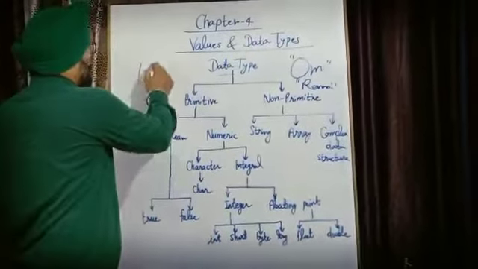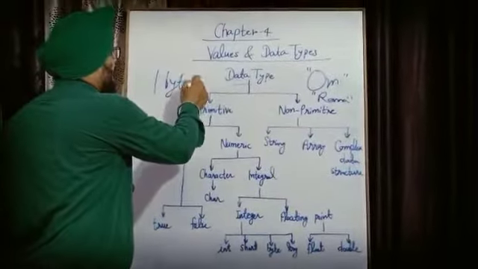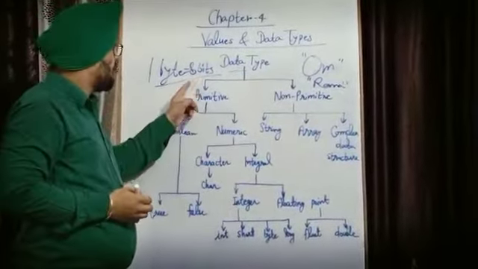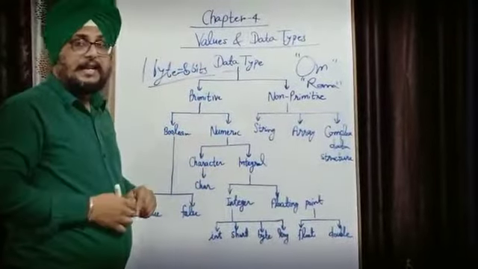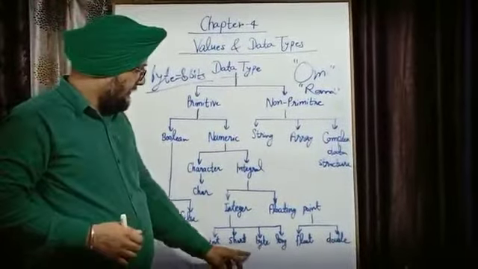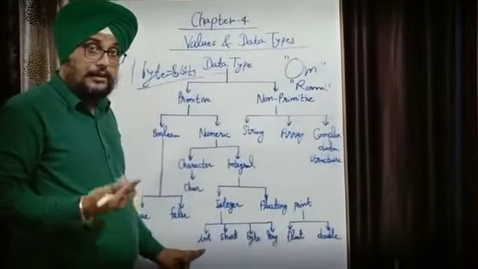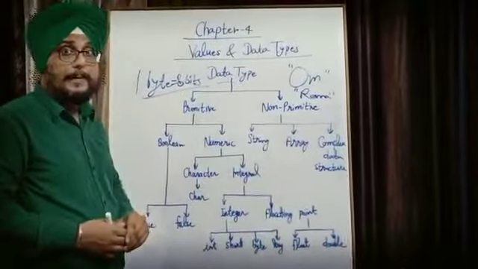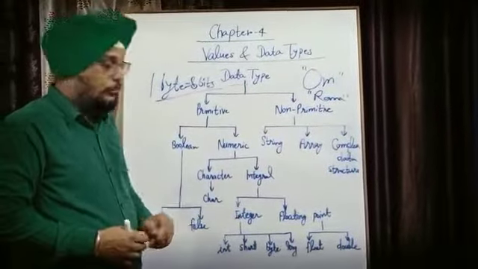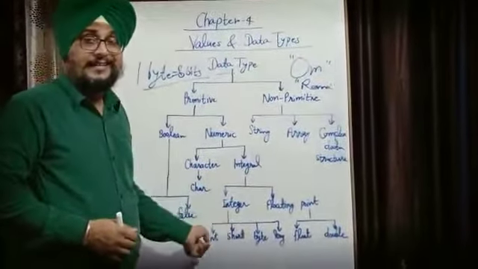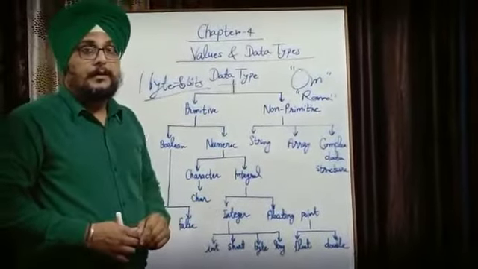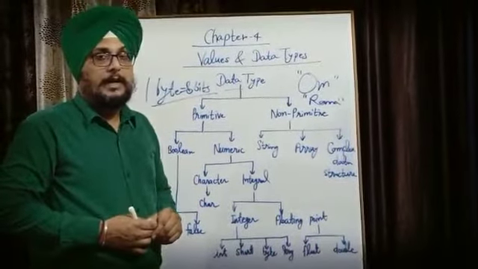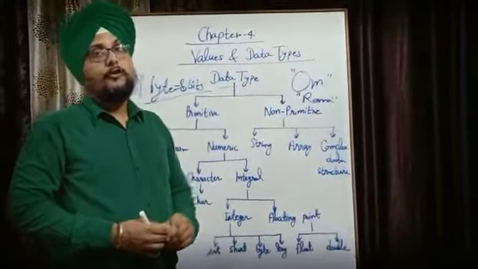So remember this formula, 1 byte equals 8 bits. If I ask you to reply in bits, you will just multiply by 8. For example, what is the size of int? You can say 4 bytes, or you can say 4 into 8, which means 32 bits. So you need to learn the size occupied by all these data types in memory. Keep this in your mind, and on the basis of this, the questions are formed.